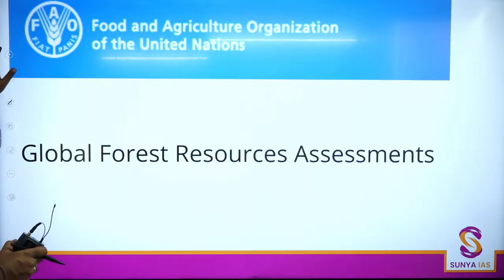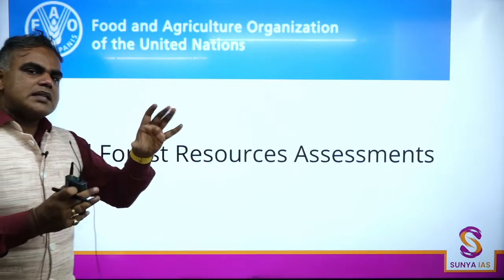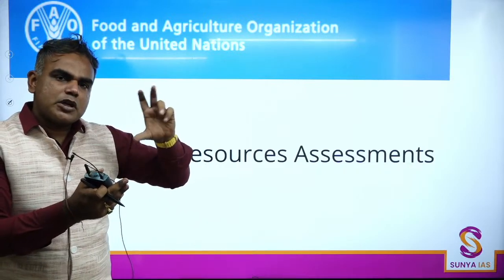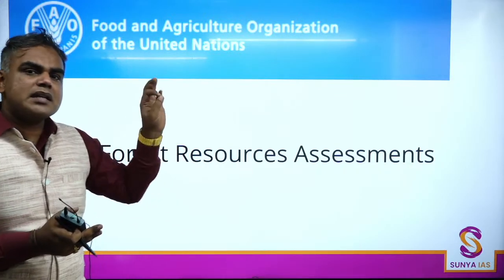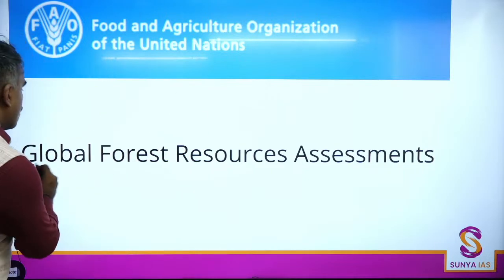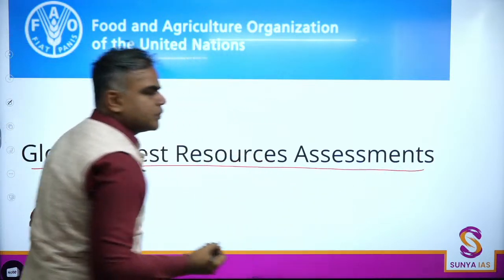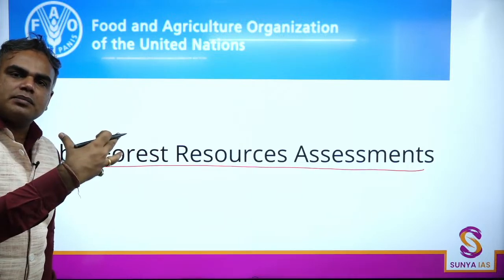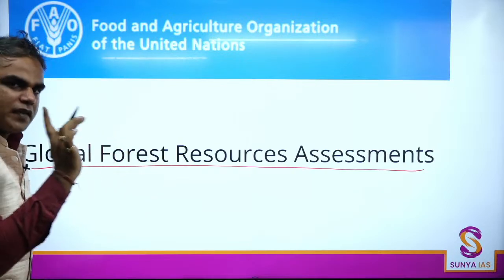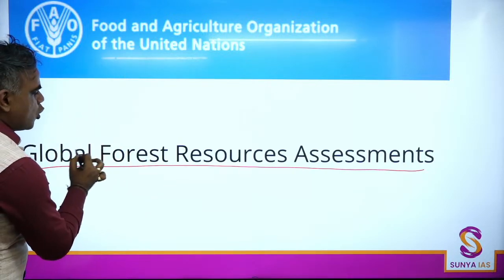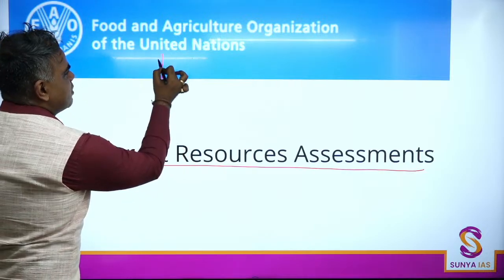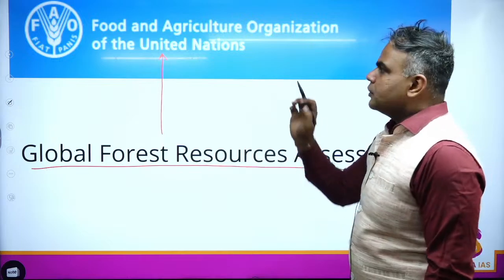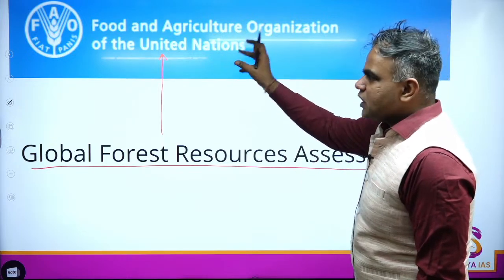Now, when this report starts, a lot of the secretaries and a lot of ministers have also given their forewords. And in the report, there is constant mention of the Global Forest Resource Assessment. So first I will tell you globally, how are we compared to forests, and then at the India level, how are we doing? The first fact for you is, who publishes the Global Forest Resource Assessment? This is published by FAO, the Food and Agriculture Organization of the United Nations.